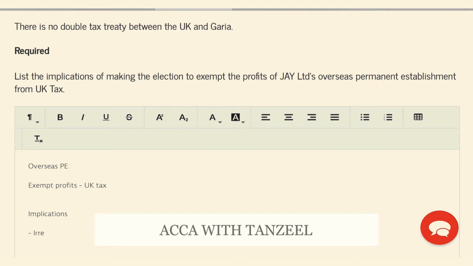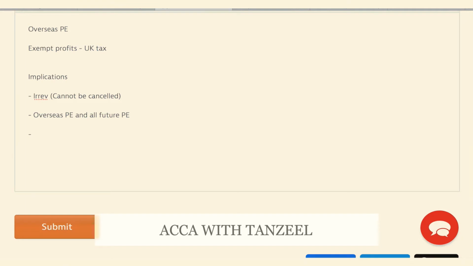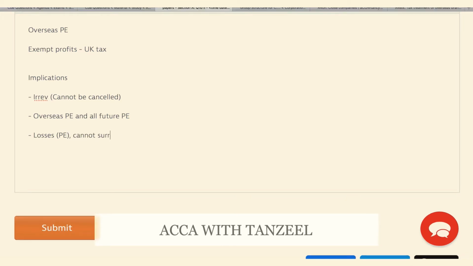The first one is that this election is irrevocable, so it cannot be cancelled. Once you've made it, that's it. The second is that it will apply to this current overseas permanent establishment and all future overseas permanent establishments. Also, if losses are generated by this overseas permanent establishment, they cannot be surrendered to our other UK group members.